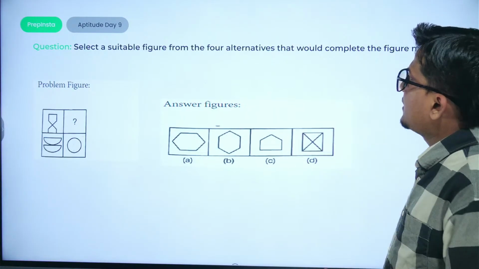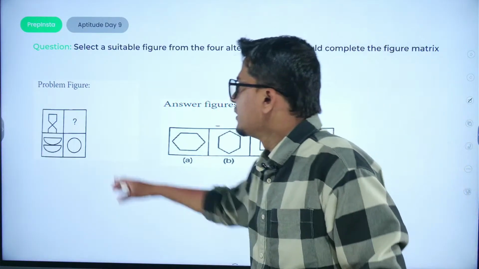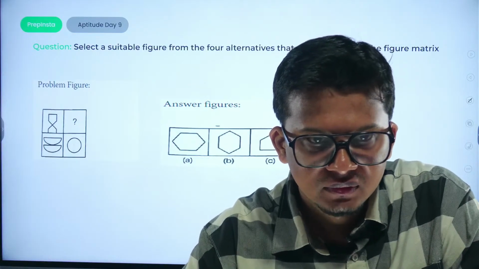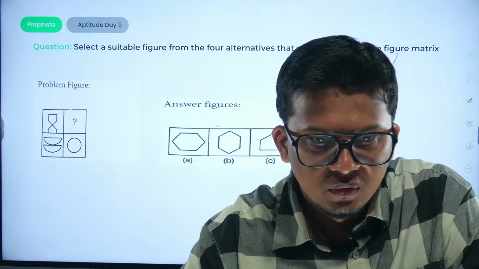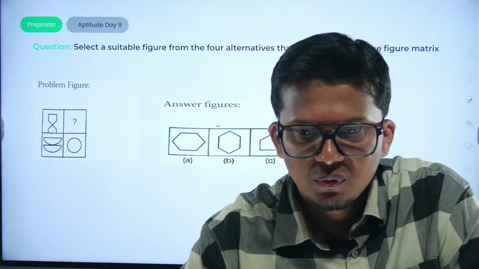Select a suitable figure from the 4 alternatives that would complete the figure matrix. So what would be the answer? Just deduce the particular logic here. Okay, Priyanshu is asking 30 triangles. Might be possible. We have to count, no?